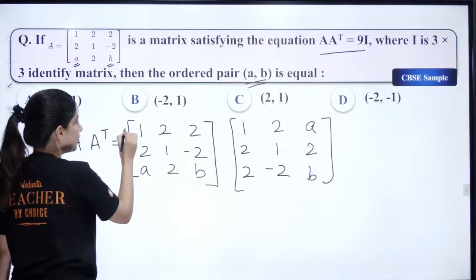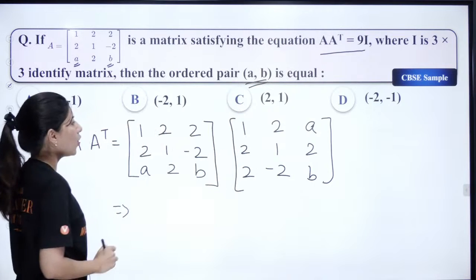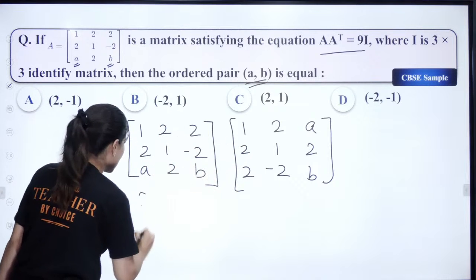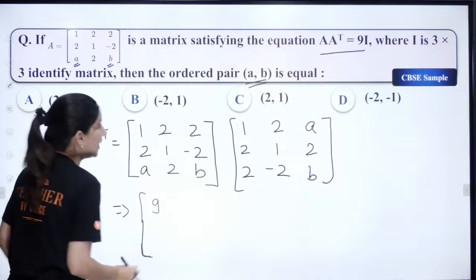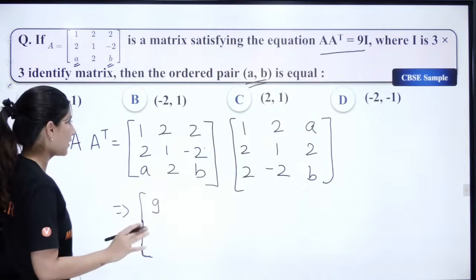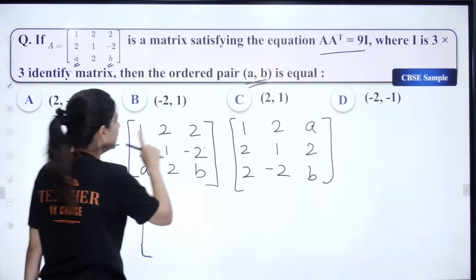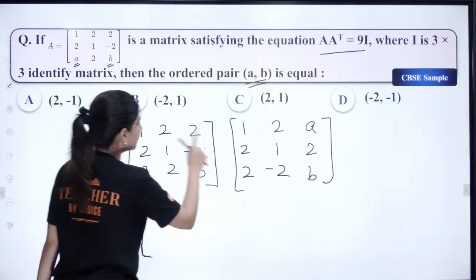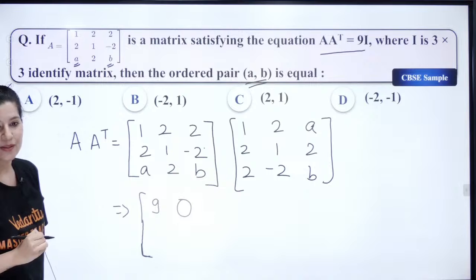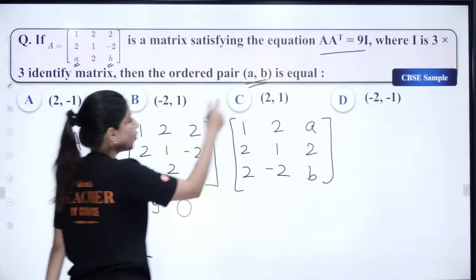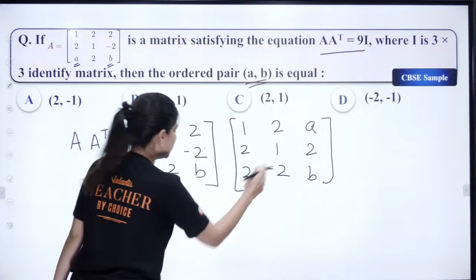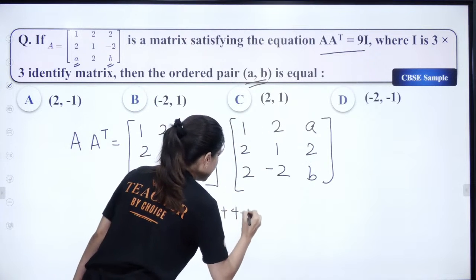So let's solve it. Row 1 will get multiplied with column number 1. So 1 times 1, 2 twos are 4, 2 twos are 4. So I am going to get a 9 over here. And keep an eye, we are going to get 9 times the identity matrix. That means we are going on the right track. Now row 1, column 2. So 2 plus 2 minus 4. I am getting a 0 over here. And then we have row 1 and column 3. So a plus 4 plus 2b.